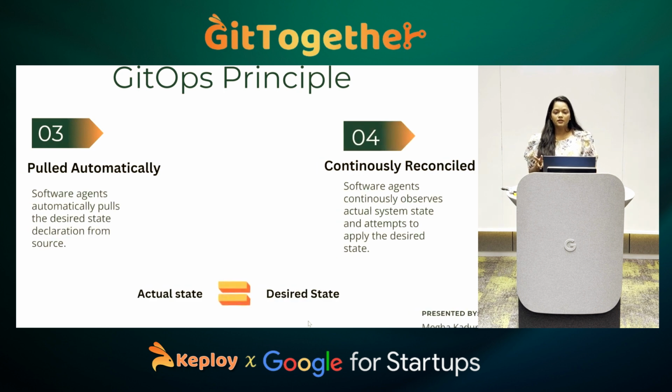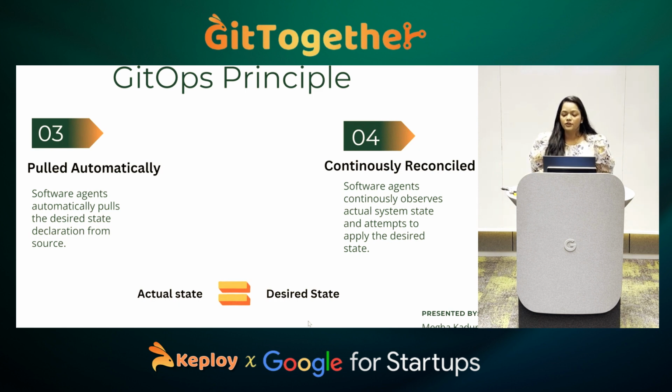Coming to the third and the fourth principle, the third principle is pulled automatically. In the GitOps concept, there is an agent. You can name it a software agent or GitOps agent that will be sitting in your Kubernetes cluster, and it will be constantly running. The main focus of the GitOps concept is that your actual state should be exactly equal to your desired state. Your desired state is mentioned in your YAML files, as we mentioned. It will try to match it, and if any changes come, it will pull them and automatically deploy them in your cluster. We will be seeing in further demos how we're going to do the deployment also.